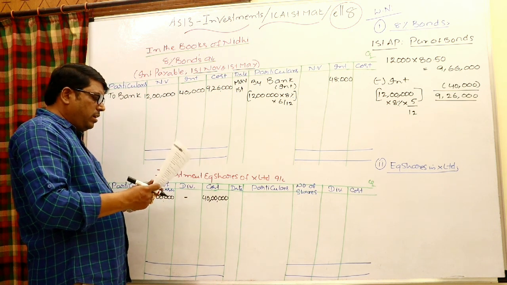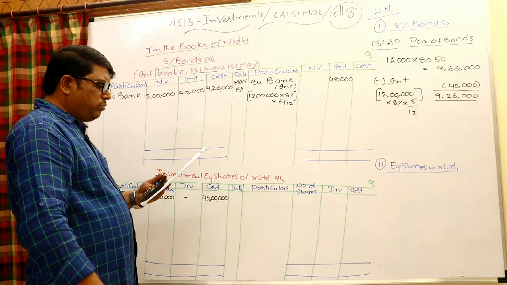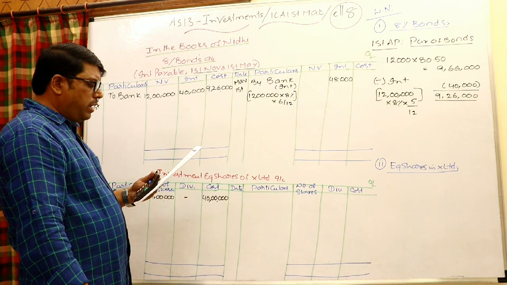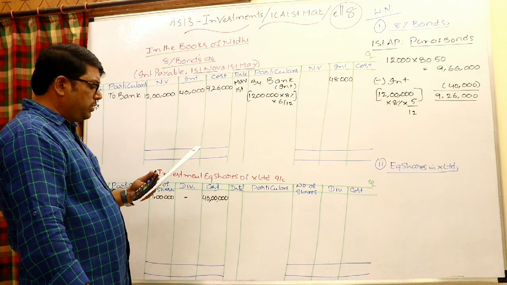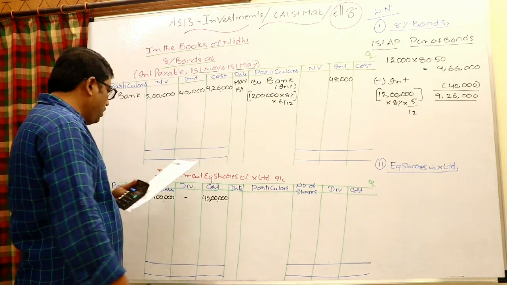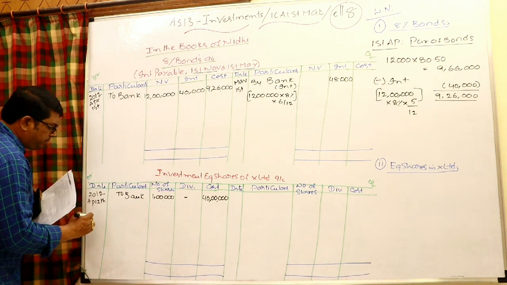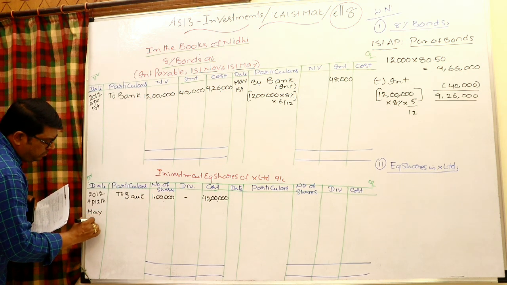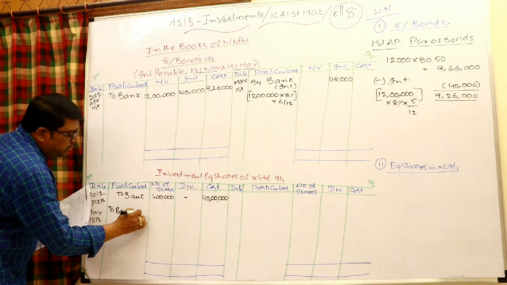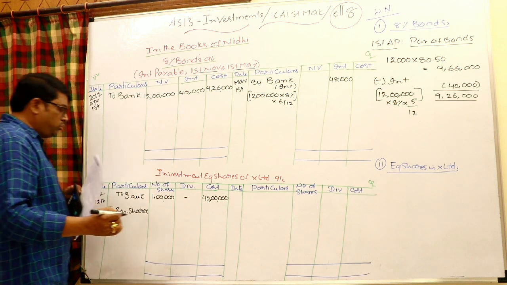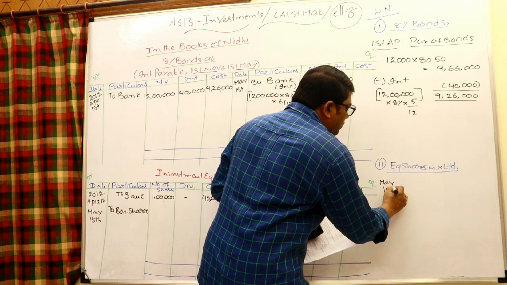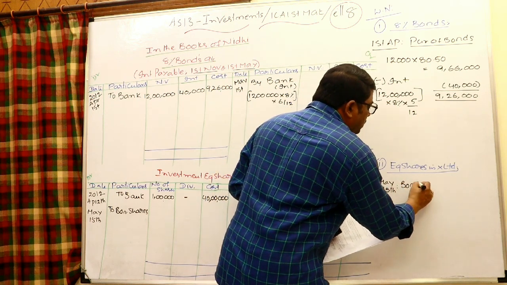Next, on 15th May, X Limited made a bonus issue of 3 equity shares for every 2 shares held. Nidhi sold 1,25,000 shares, each of 20 rupees, on this date. Look at what happened on May 15th. Bonus issue is given. Right here, May 15th, bonus shares you may write here.